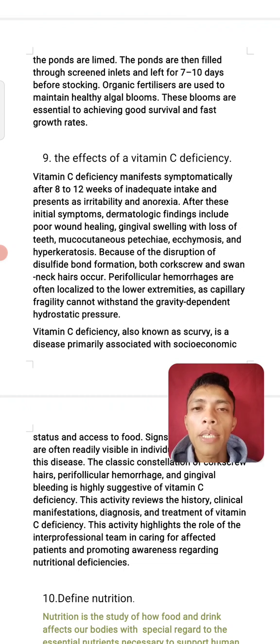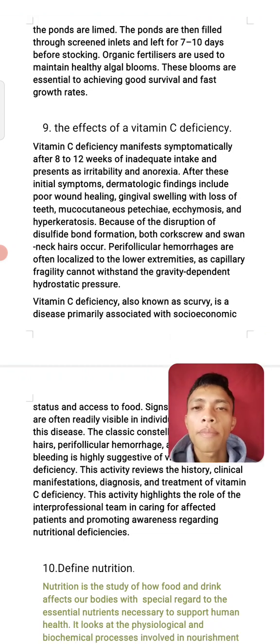Number 9 question. The effects of vitamin C deficiency. Vitamin C deficiency manifests symptomatically after 8 to 12 weeks of inadequate intake and presents as irritability and anorexia. After these initial symptoms, dermatologic findings include poor wound healing, gingival swelling with loss of teeth, mucocutaneous petechiae, ecchymosis, and